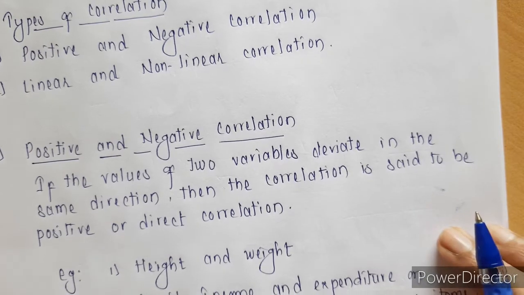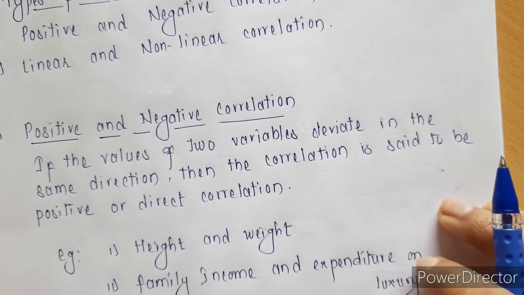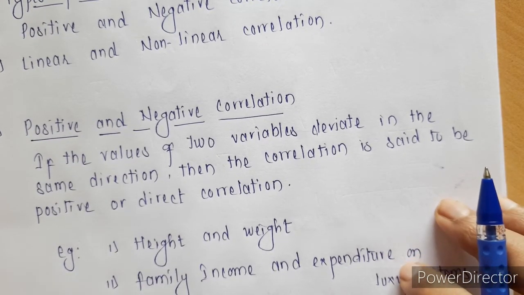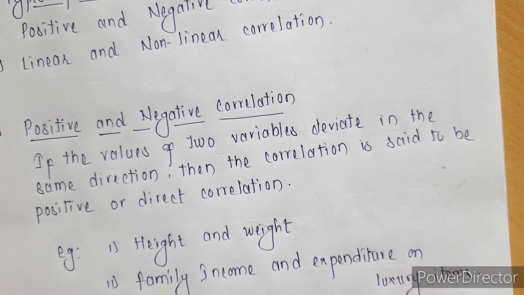For example, heights and weights. With an increase of height, in most cases there will be an increase in weight. So when height increases, weights also increase. If I plot a graph, with an increase in height, weights are also going to increase, and if I go the other way, with a decrease in height, weights will also decrease.